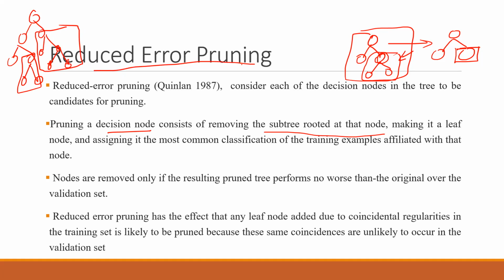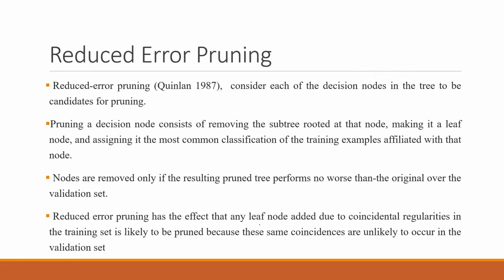And reduced error pruning means that obviously you will be doing the pruning for only those which are improving our validation set's accuracy. So reduced error pruning has the effect that any leaf node added due to the coincidental regularities in the training set is likely to be pruned. So this technique helps us remove all those leaf nodes that had some coincidental regularities and that were reducing our accuracy. Those are removed with reduced error pruning.